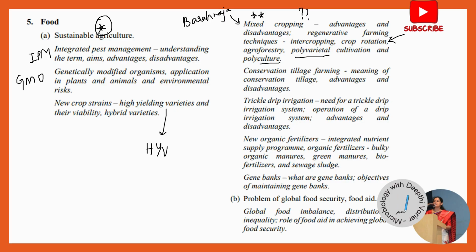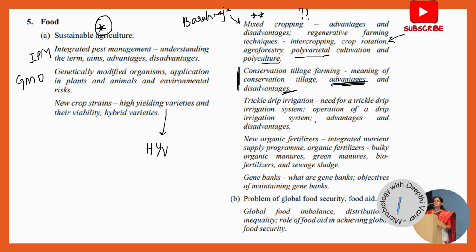Conservation tillage farming, again a question that keeps coming up. Conservation tillage farming, what it is, what are its advantages, what are its disadvantages. So you should be able to describe that. Even if you do not know the different types of conservation tillage farming, it's okay, but ensure that you do know its advantages and disadvantages, how it actually improves nutrient efficiency, how it helps you do weed control. Advantages and disadvantages is something that's very, very important for conservation tillage farming.